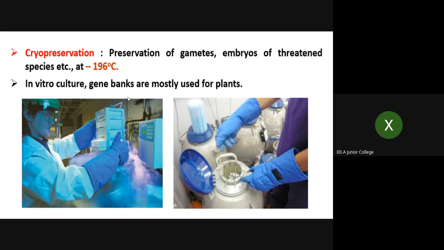Their genes, now there are different types of gene banks also. You have studied DNA, and when you studied rDNA technology you studied two types of gene banks also. So in this way we can save. We are now able to save so many plant species, and even animal species which are almost on the path of extinction, their genes also can be saved using this in vitro technique.